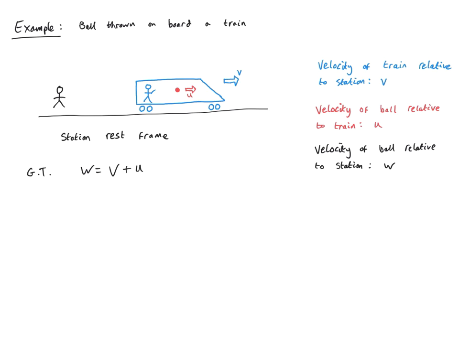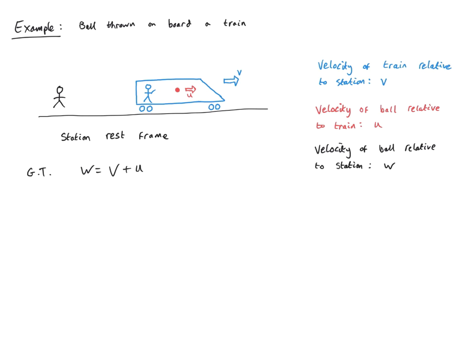Now, we know this can't be the result in special relativity, because if the train was moving very, very quickly, and we threw the ball very, very quickly, then it would be possible for this w here to exceed the speed of light. So what is the correct result from the Lorentz transformation?